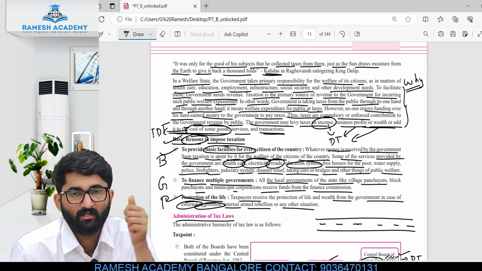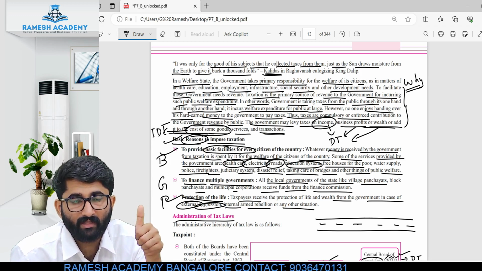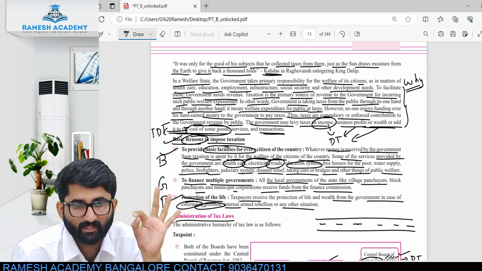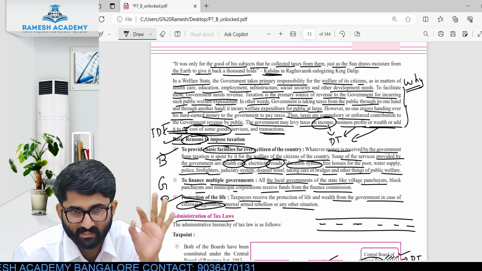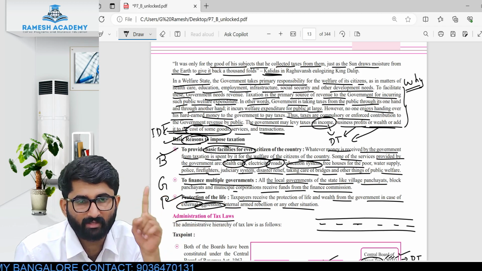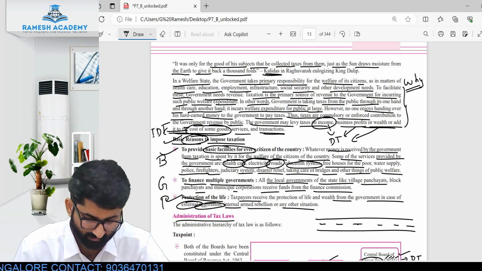First one is to provide the basic necessaries, basic things to the people. Next one, G for multiple governments, P for protection of life. So BGP, not BJP, BGP.